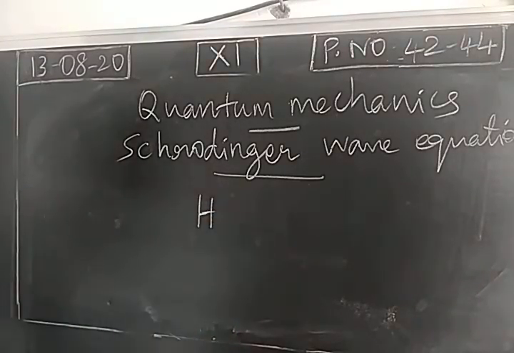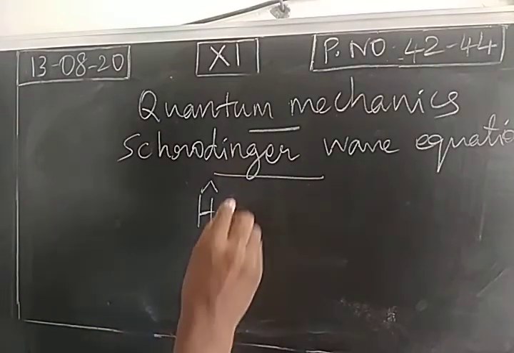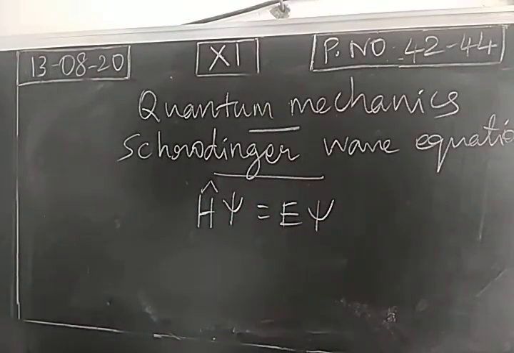According to Schrödinger wave equation, Hamiltonian operator psi is equal to E psi. So Erwin Schrödinger proposed a mathematical equation for the dual property of micro level particle, as a differential equation. This mathematical differential equation can be solved, then we get wave functions.